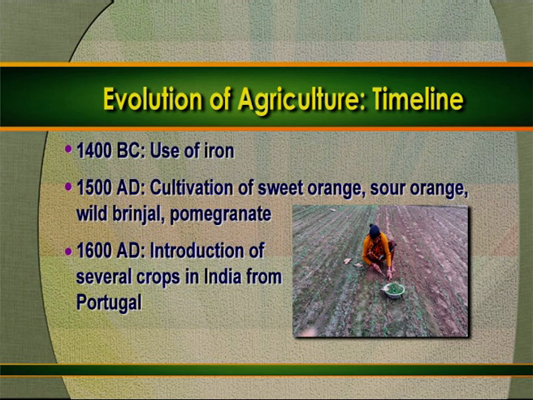Then in the year 1500, cultivation of sweet orange, sour orange, wild brinjal and pomegranate started. Several crops were introduced in India from Portugal in the year 1600. The important crops introduced from Portugal to India were sweet potato, arrowroot, cassava, tomato, chilies, pumpkin, papaya, pineapple, guava, custard apple, groundnut, cashew nut, tobacco, cotton, rubber.